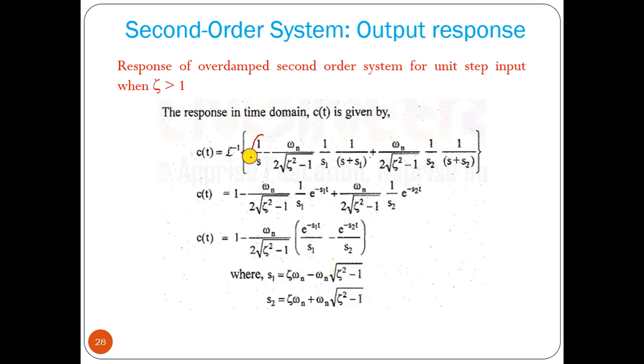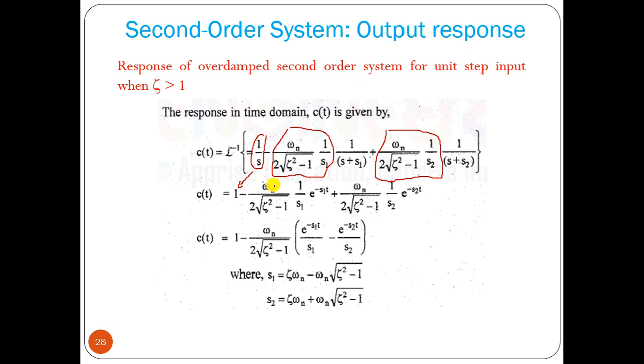We can see the 1 by s term is equal to 1, which is the constant term. Then we have 1 by s plus s1, that is e to the power minus s1 t. Again we have this constant term and e to the power minus s2 t.